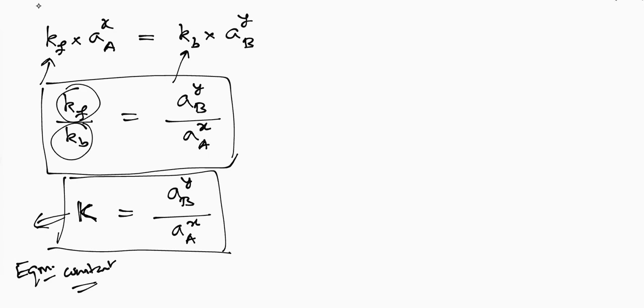Before going to the expressions for the equilibrium constant in terms of concentration and in terms of partial pressure, and the relations between them, we will discuss some basic idea about activity and how it is related to concentration. Once we get some idea about that, then we will write the equilibrium constant in terms of concentration and in terms of partial pressure, etc. So that we'll see in the next lecture. I stop here. Thank you for listening.